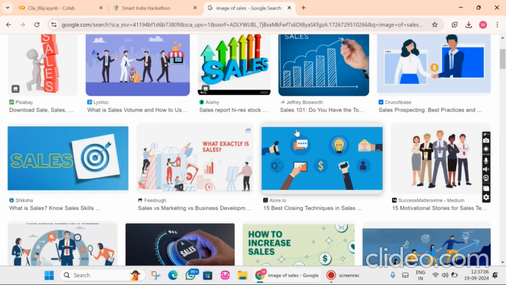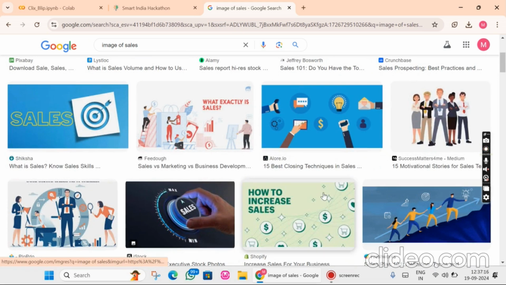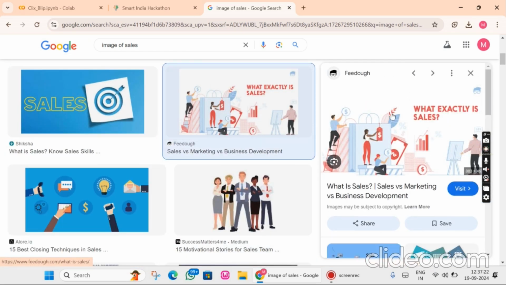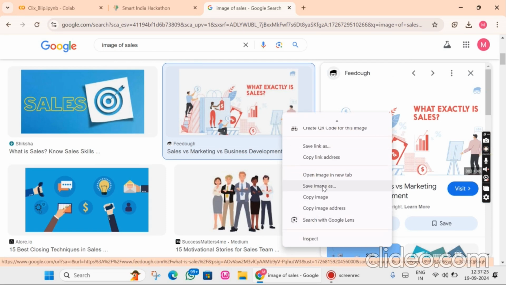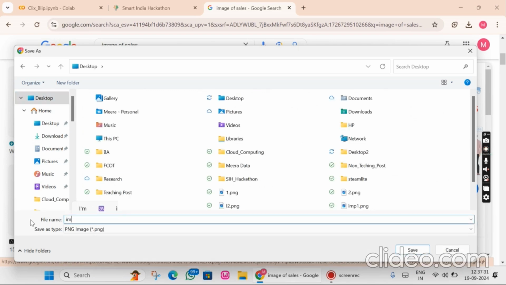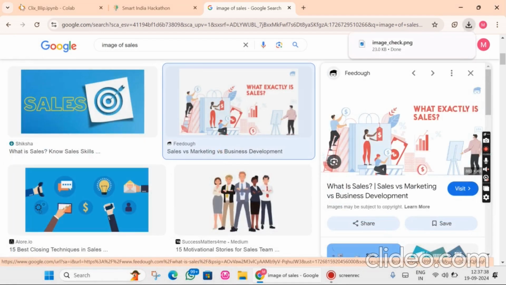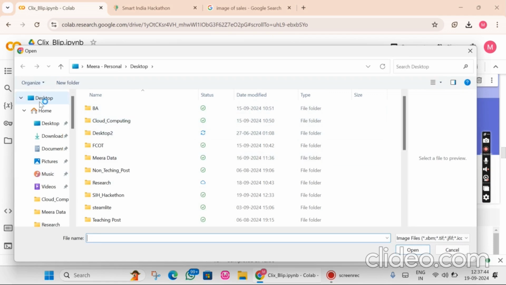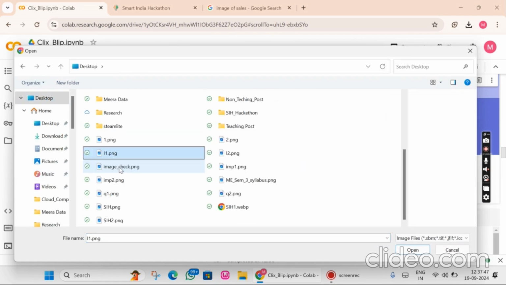I will use other images also, like this one image I can use. This image or this image, any animated image I can use. I save this image on the desktop and give it the name image check. It is in PNG format. I will upload it from the desktop, image check.